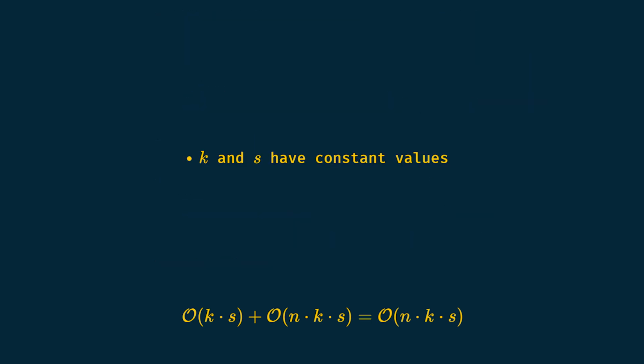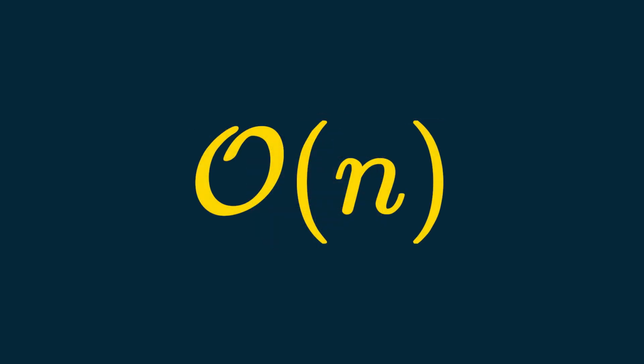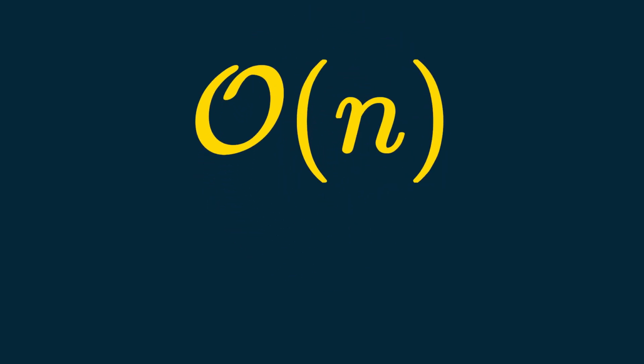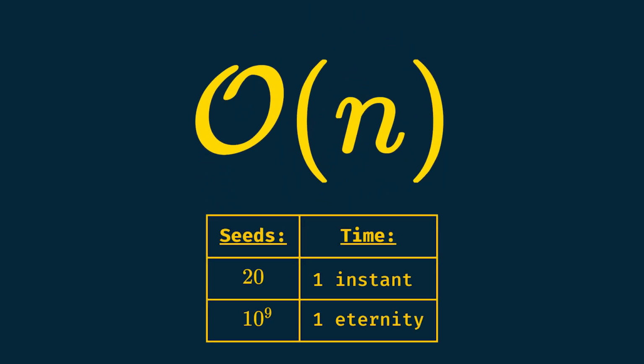Since we said k and s are constants, here k is always 7 and s is like 45 in my real input data, the complexity expressed in terms of n is linear, without much surprise. If our objects are already constructed, the time complexity is in big O of n. So, doing a basic rule of 3 to estimate how much time part 2 would have taken was the right thing to do. We double the input, we double the time needed.